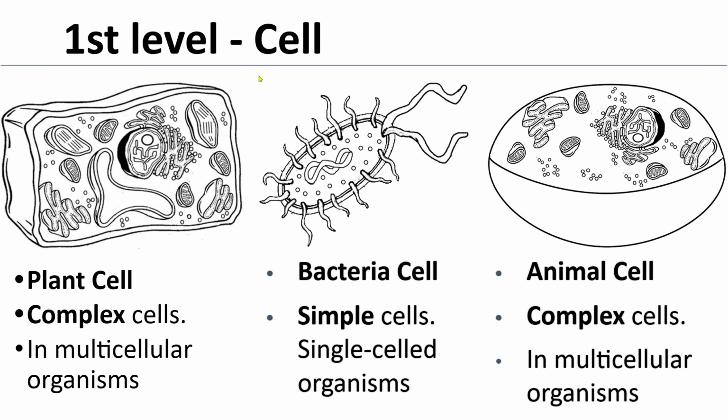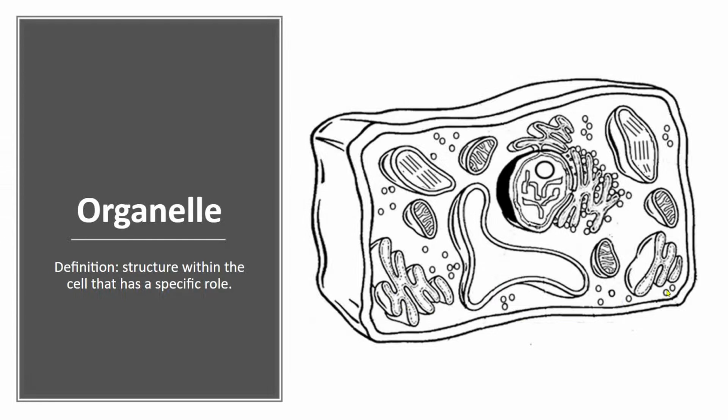Starting with level 1, we have our cell. We're not going to spend too much time on it because we have already investigated this a lot. If we remember, we had plant cells and animal cells. Those are our very complex cells, while bacteria is very simple. They are usually single-cell organisms. And if we recall from last unit, all cells are made up of tiny structures called organelles. An organelle is a structure within the cell that has a specific role. If we remember, there's the nucleus, the mitochondria, the cell wall, cell membrane, and so on and so forth. So cells are our first level of organization.